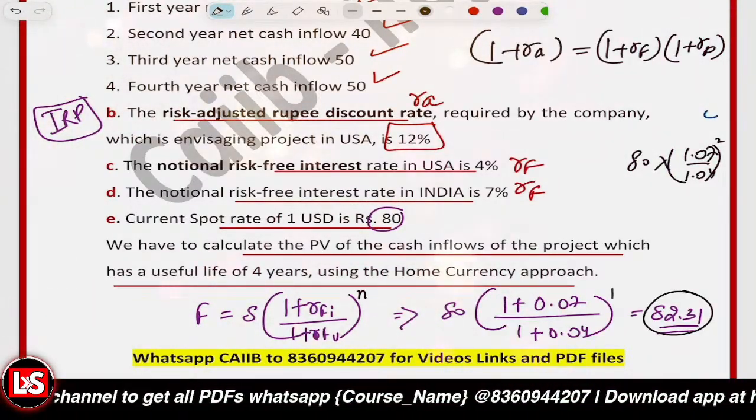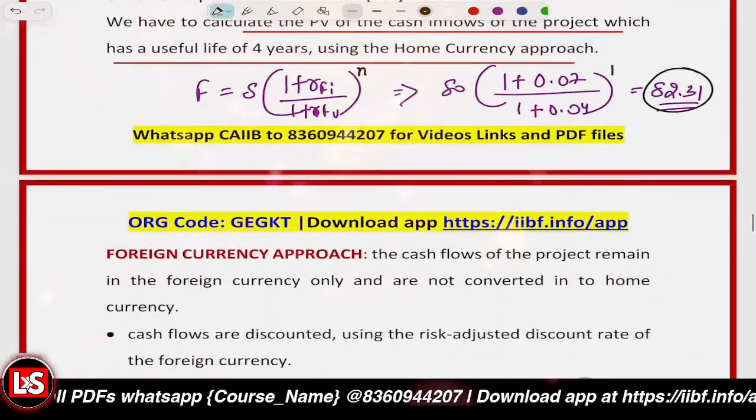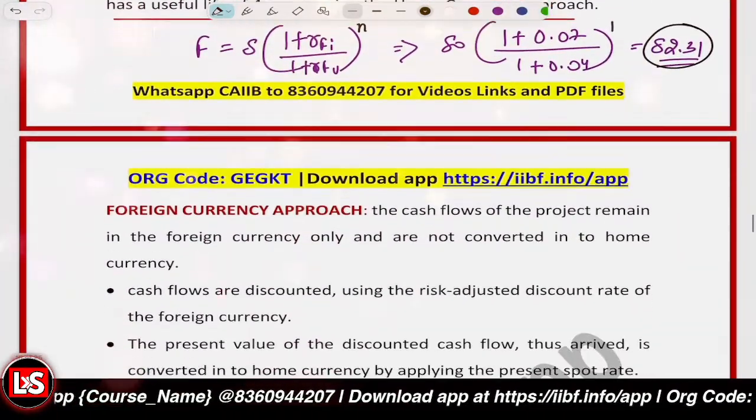So this is the approach that we have to follow in the questions. After that, it's about the foreign currency approach, but we'll cover that in the next video.